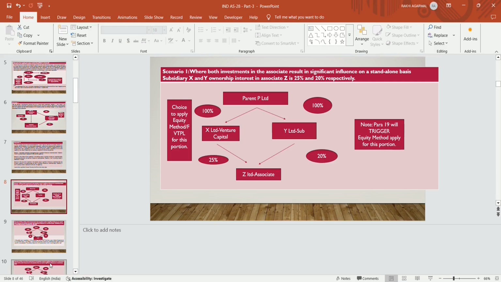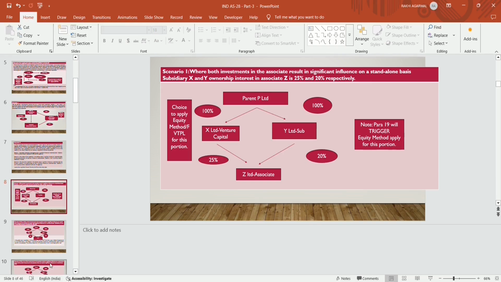P Limited will consolidate the balance sheet of X Limited also, Y Limited also, and Z Limited also, because X Limited is a venture capital organization. For that portion it has a choice either to apply the equity method or to apply fair value through profit and loss account as per Ind AS 109.